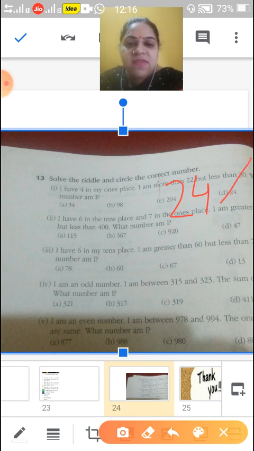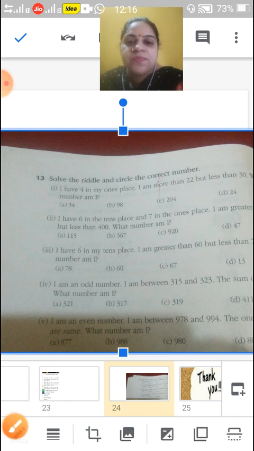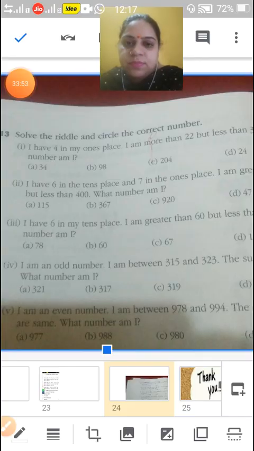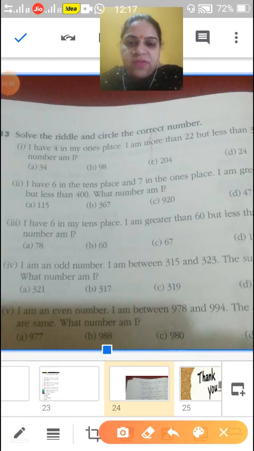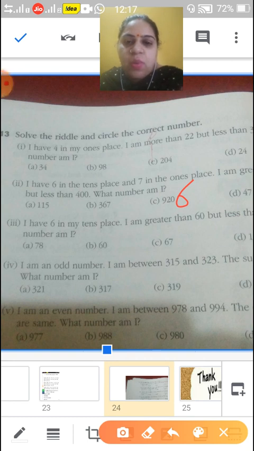I have 6 in the tens place and 7 in the ones place. I am greater than 200 but less than 400.